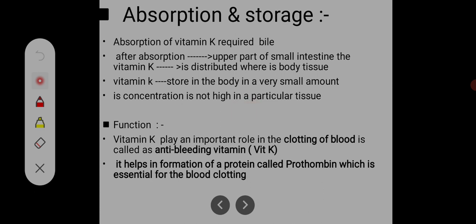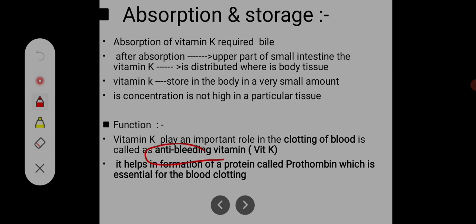So this is about absorption and storage of vitamin K. Then what is the function of vitamin K? Vitamin K plays an important role in the clotting of blood and is called the anti-bleeding vitamin. This is very important.